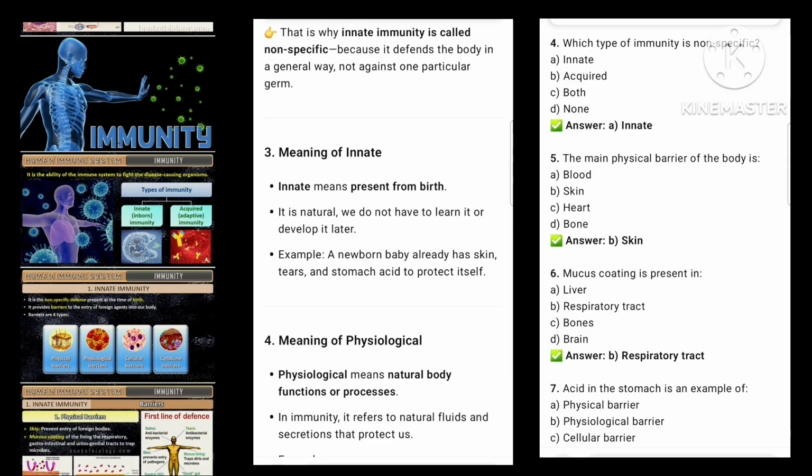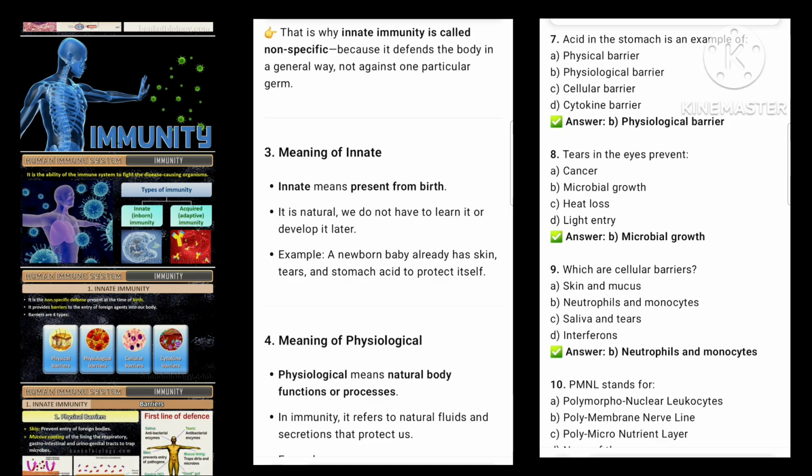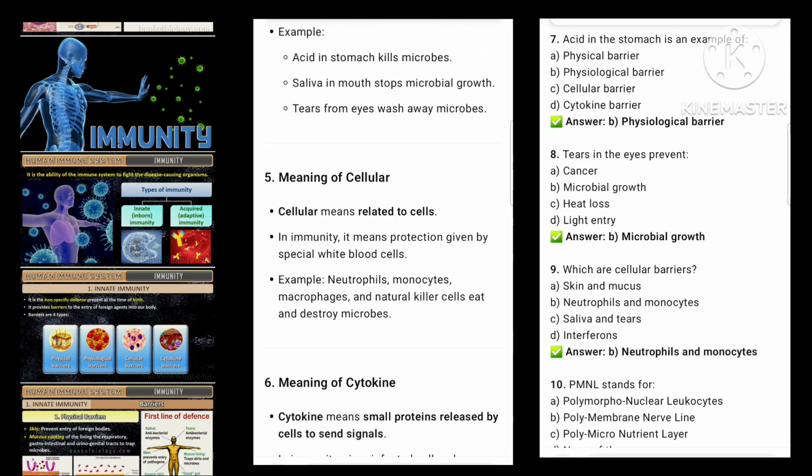4. Meaning of physiological. Physiological means natural body functions or processes. In immunity, it refers to natural fluids and secretions that protect us. Example: acid in stomach kills microbes. Saliva in mouth stops microbial growth. Tears from eyes wash away microbes.